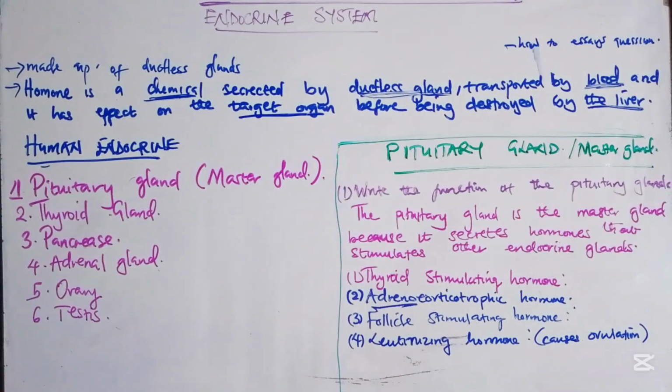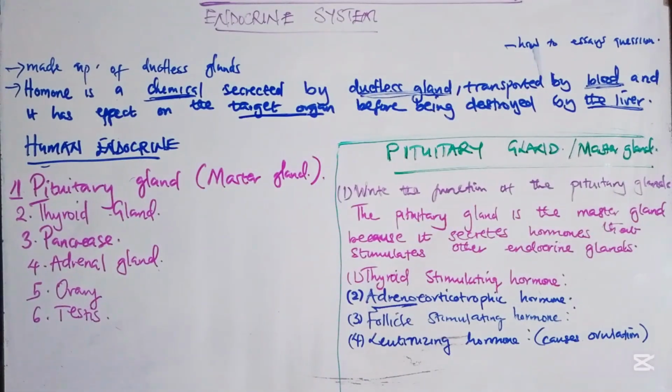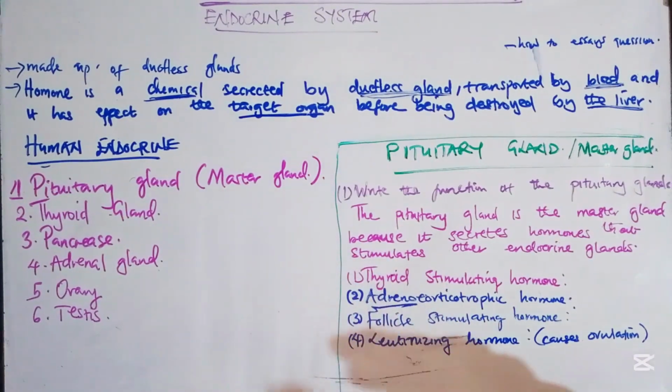So you have to know this hormone. But don't worry, we will discuss it when we are revising the reproduction part of the endocrine system. So these are some of the hormones which the pituitary gland produces that stimulate other glands to produce hormones.